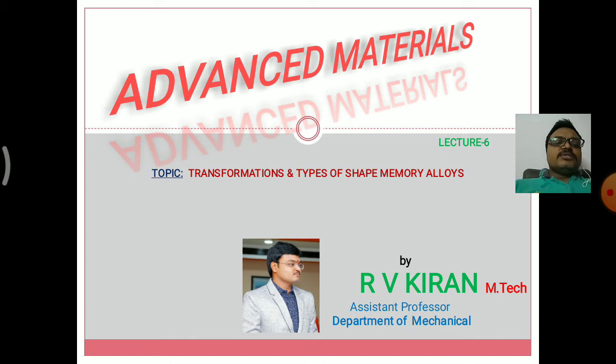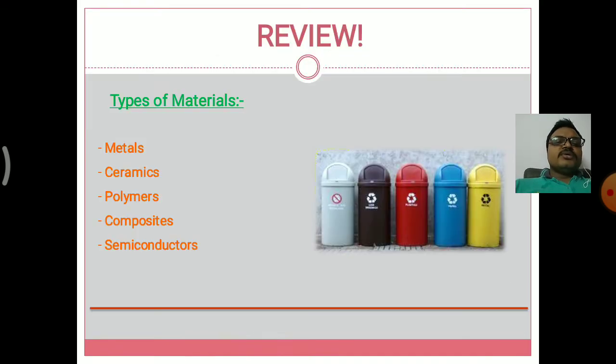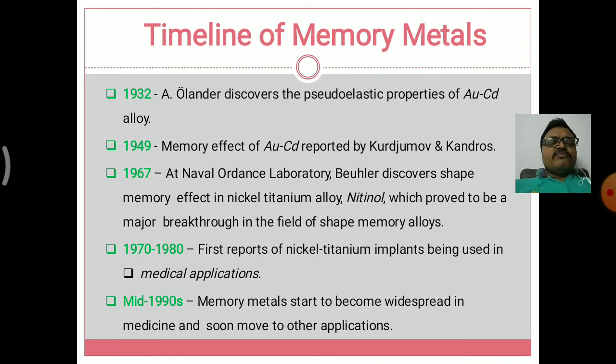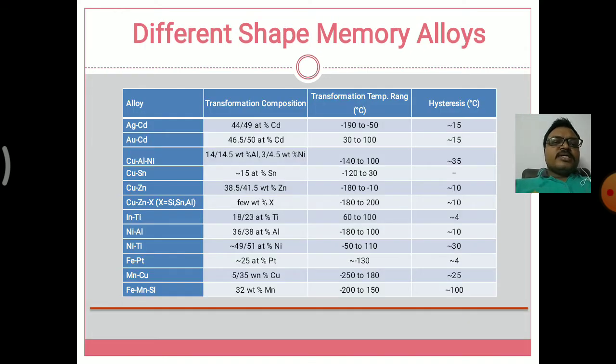In the last lecture we also discussed shape memory alloys. That is, types of materials: metals, ceramics, polymers, composites, and semiconductors, and the definition of shape memory alloys and their deformation heating process. Next, the history of shape memory alloys, different shapes, and different types of shape memory alloys, such as cadmium, copper, nickel, and nitinol, and all these transform within a temperature range.